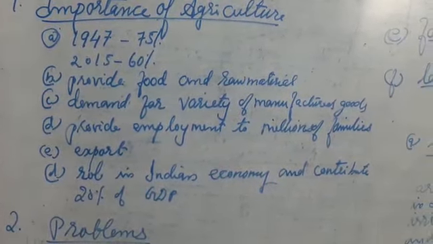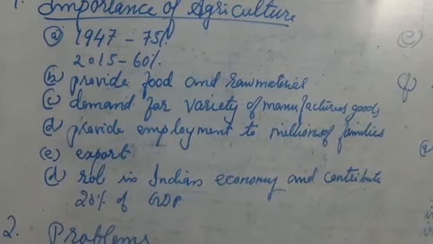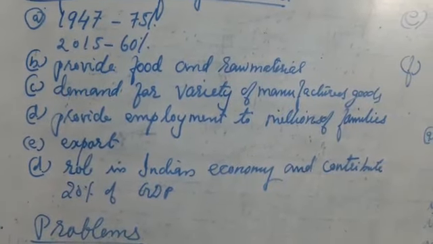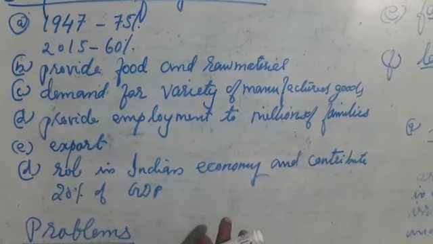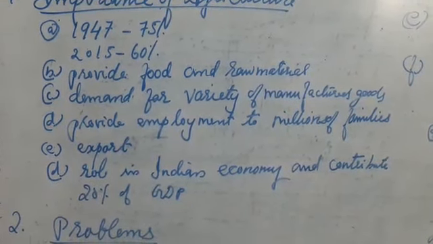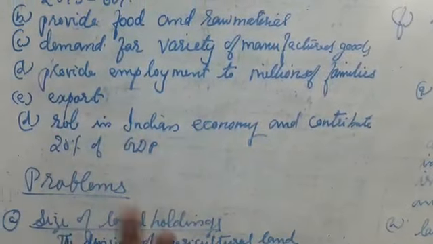It exports raw materials and agro-processed goods such as tea, coffee, spices, etc. And it plays a role in the Indian economy and contributes about 20% of the gross domestic product, that we say GDP. So this is the importance of agriculture.